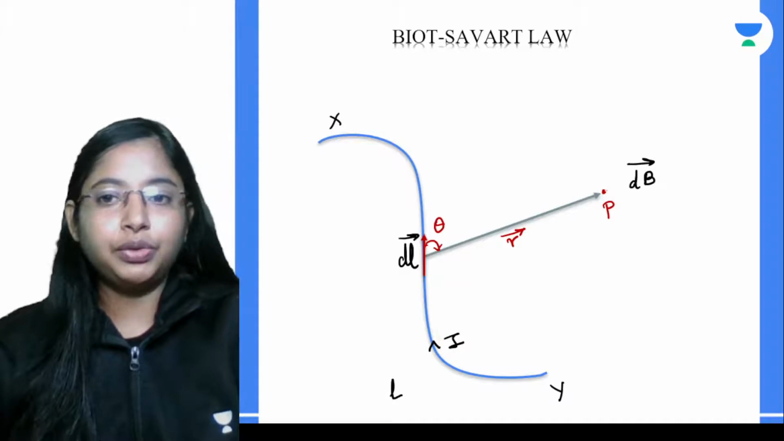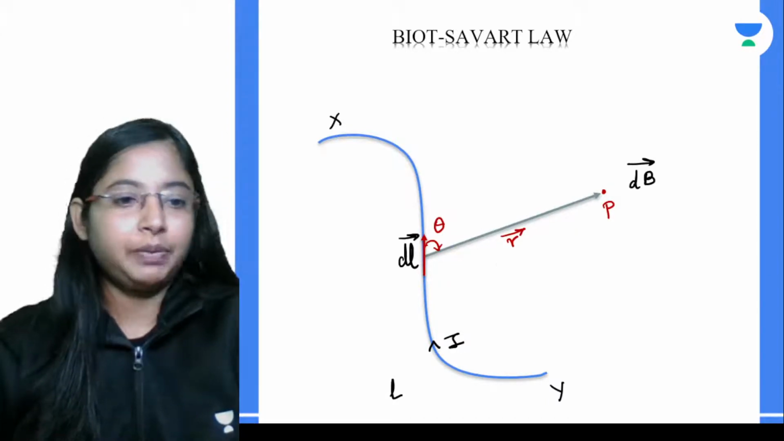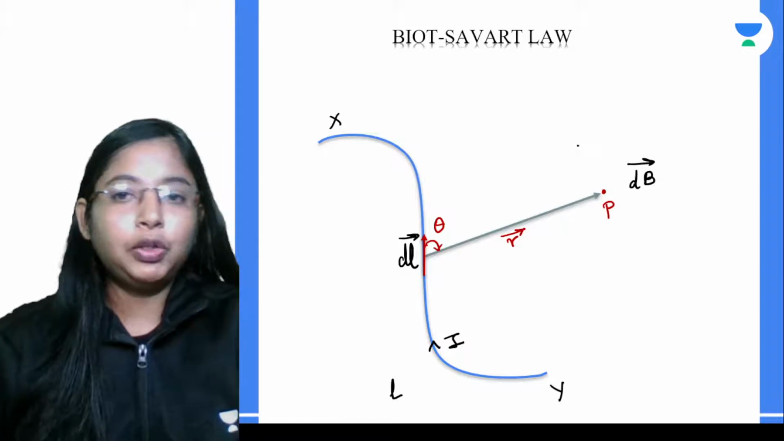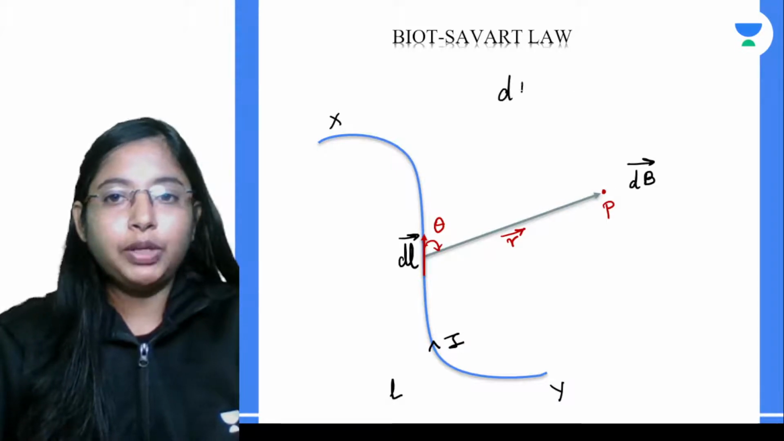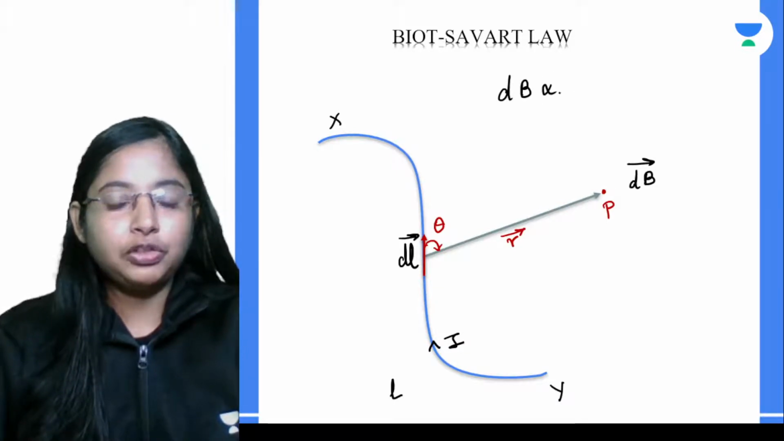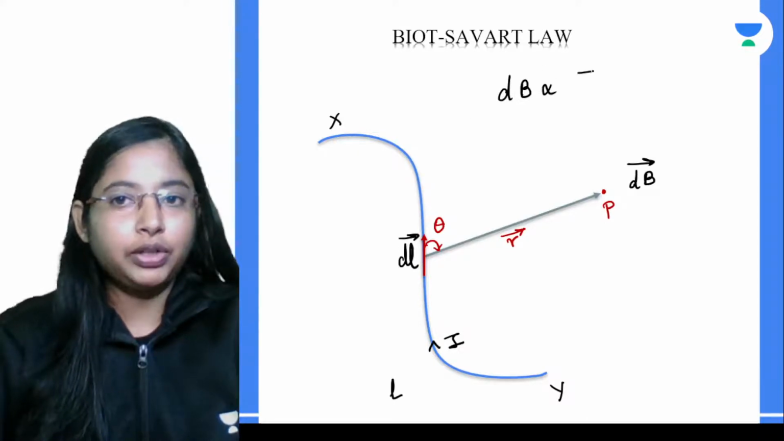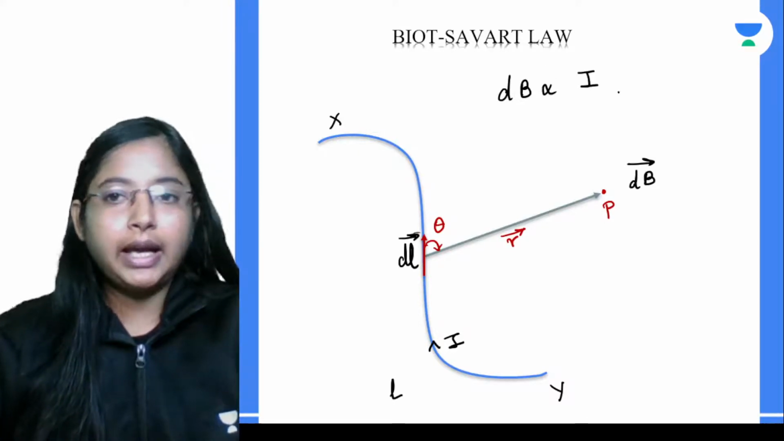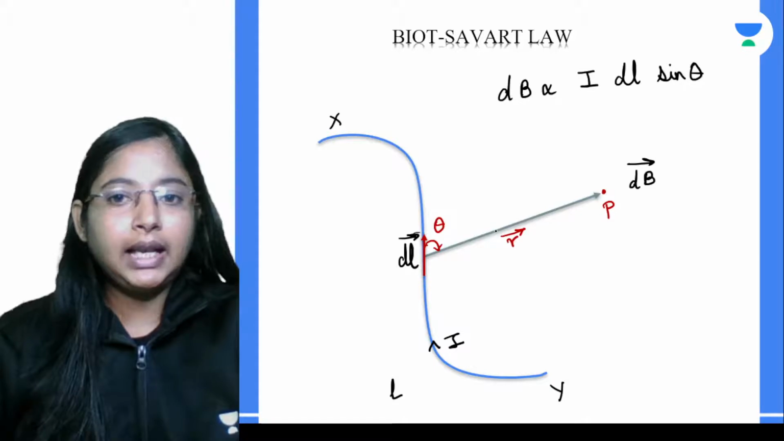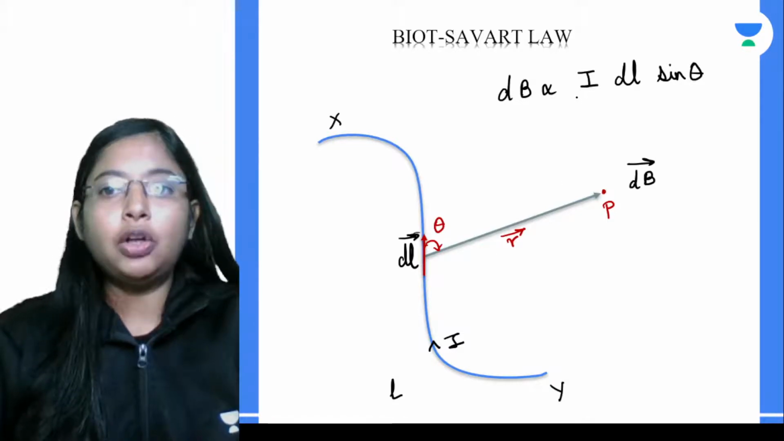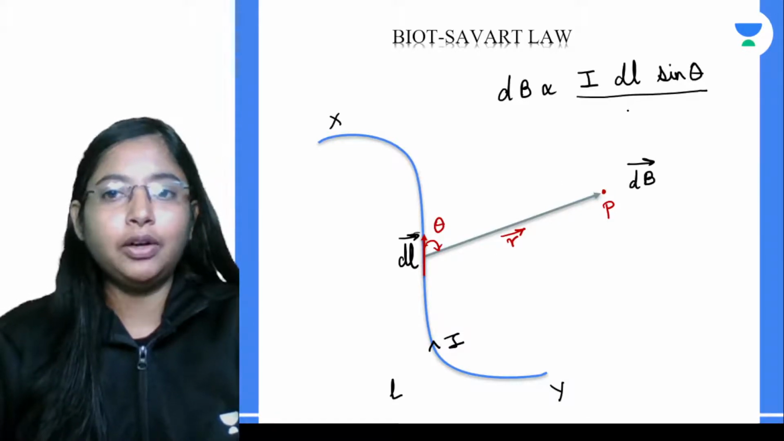Okay, so from here to here, what is the distance? It is, dB is inversely proportional. Now if you put all of these together, the equation you will get is dB is proportional to what was it proportional to? This was proportional to the current flowing through the circuit and the current element dl, and there is a sine of the angle dependence between the dl and the position vector r, the whole of this divided by r square.